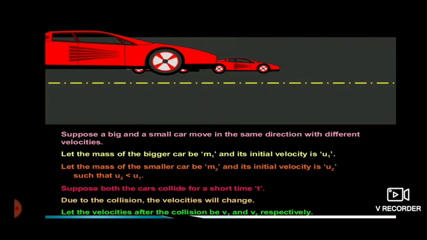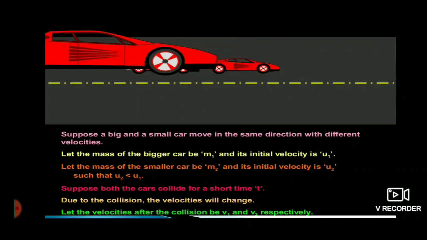Now in this situation, what will happen? After a few seconds or minutes, the two cars will strike each other because the velocity of the larger car is more than that of the smaller car.